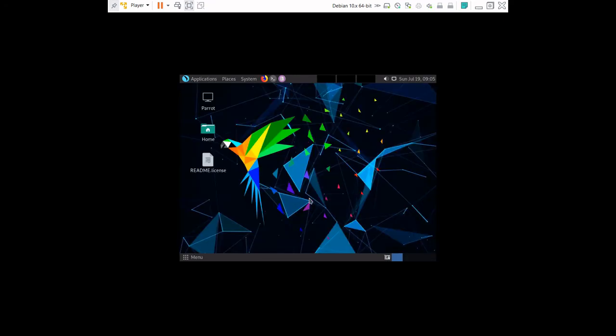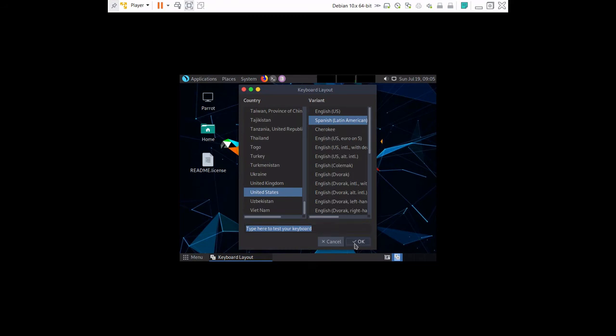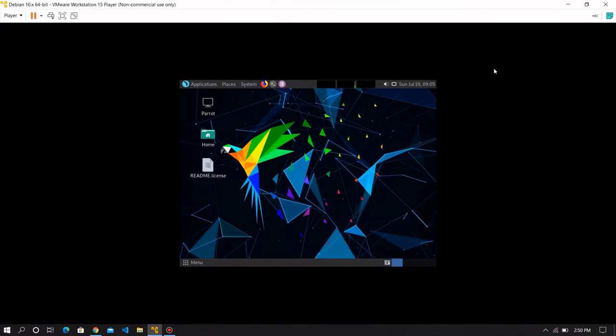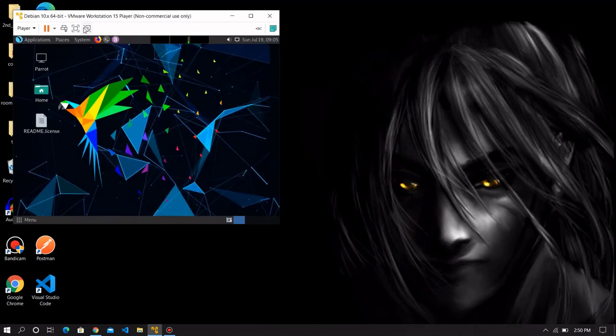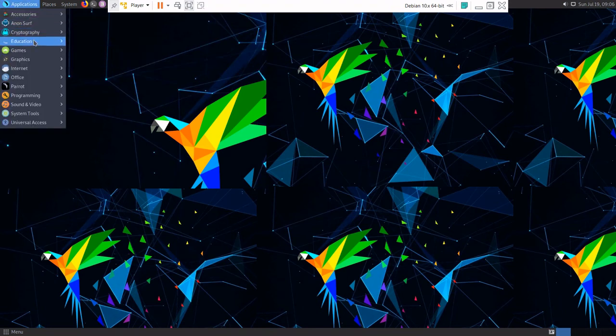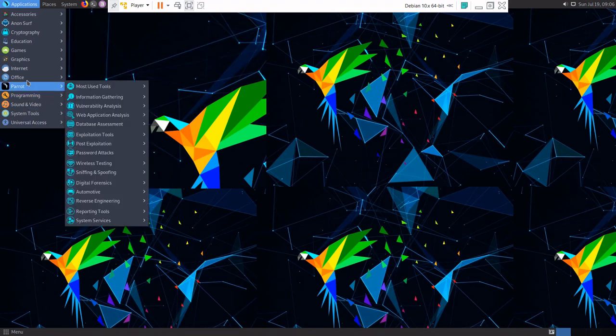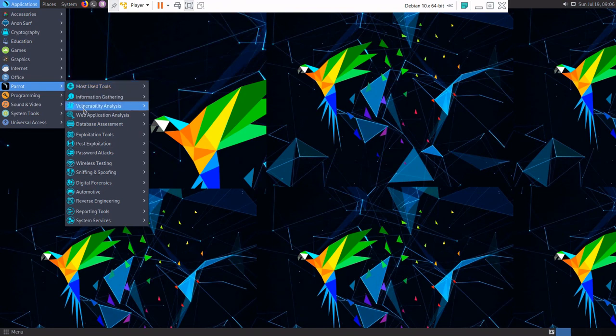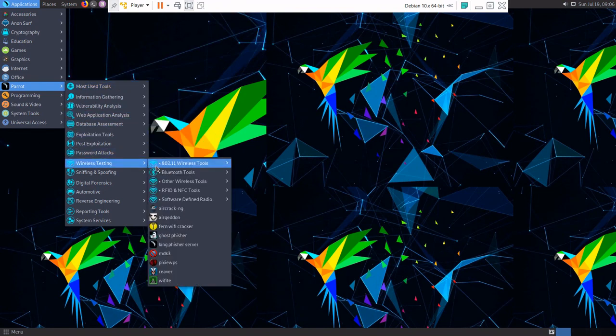Okay, this is the Parrot Security OS. Now specify the keyboard layout and toggle to the full screen mode. And here you can see many tools that are available on the Parrot Security OS. These are the minimum applications available on Parrot Security OS, and these are the advanced tools in Parrot Security OS.